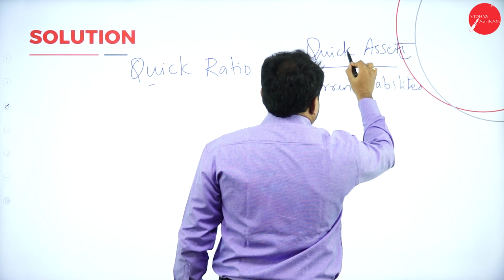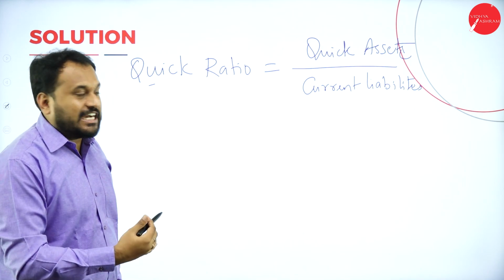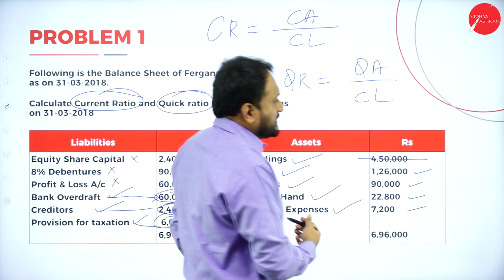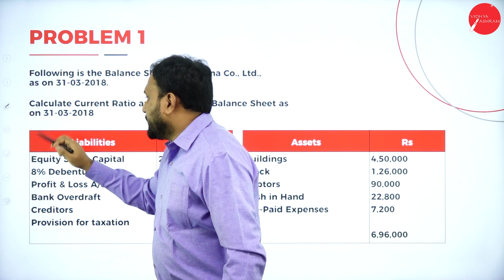Quick assets. This is K. Done. Now here we need to understand which are quick assets. Let's go with the question here. Now we have assets, isn't it? Now I'll just erase this for you people. Let me erase this. Now, erase all.